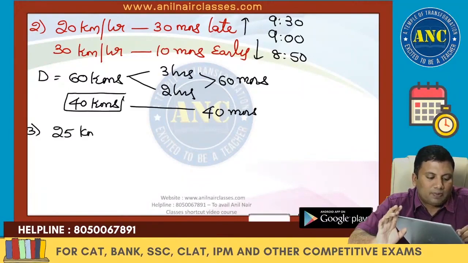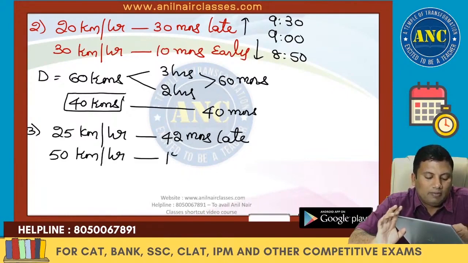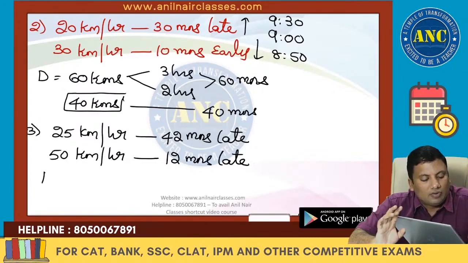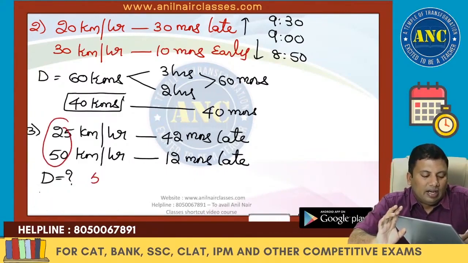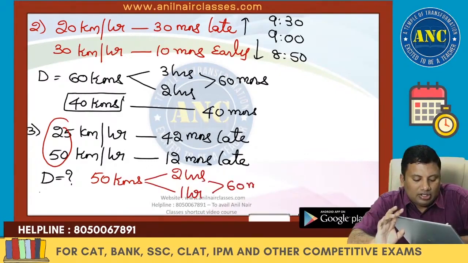25 kilometers per hour, 42 minutes late. 50 kilometers per hour, 12 minutes late. You can solve the question orally if you know the approach. 25, 50. Take the number which is a multiple of 25 and 50. 50. First day 2 hours. Second day 1 hour. Gap is nothing but 60 minutes.